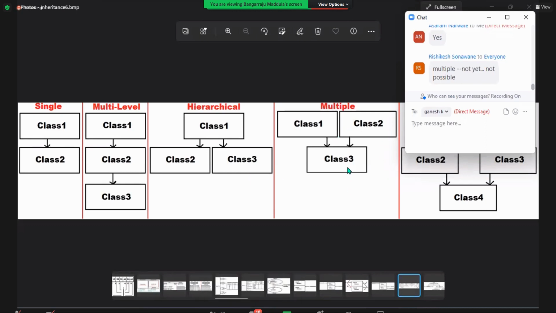In the same way, multiple parents, one child. Did we come across this? Yes or no? No, we did not come across this till now. You may have a doubt.